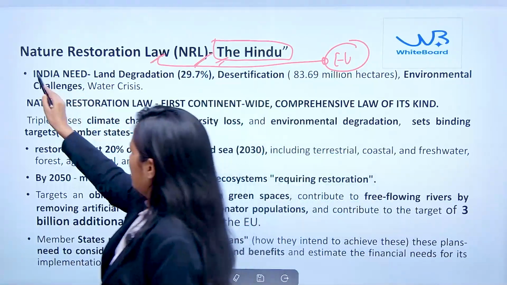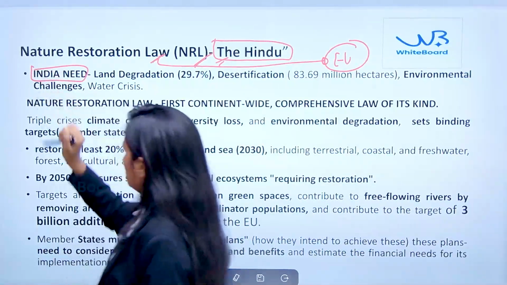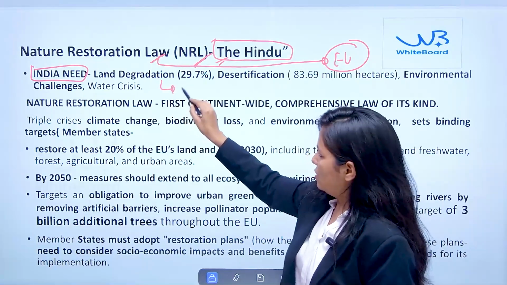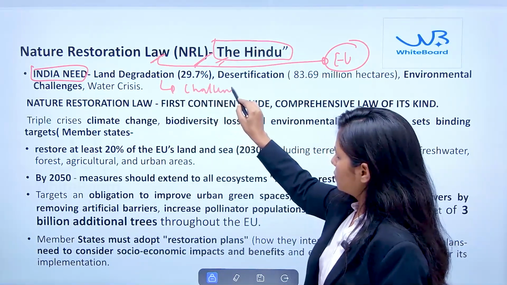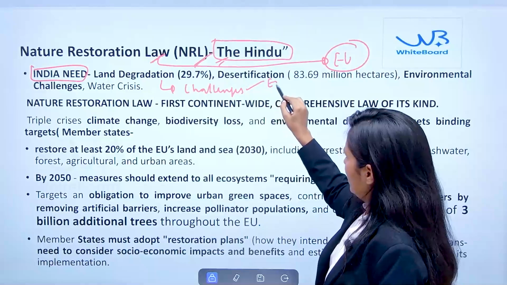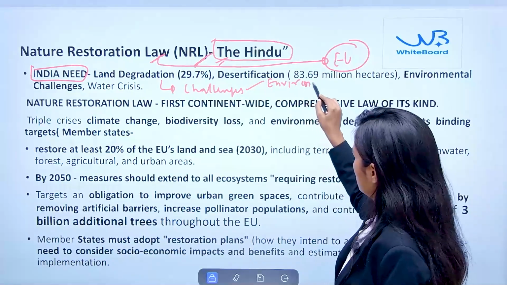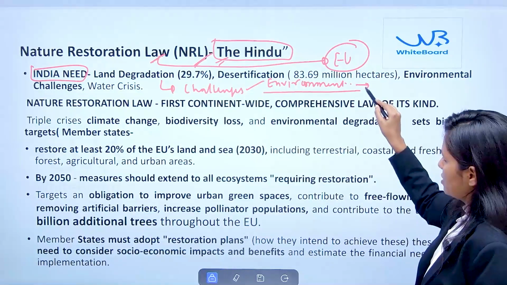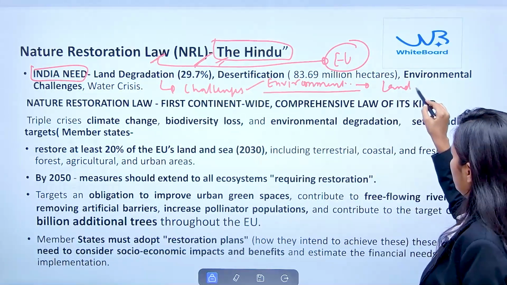So we know that India needs this because of various challenges in terms of environmental degradation, and this is basically related to land degradation.